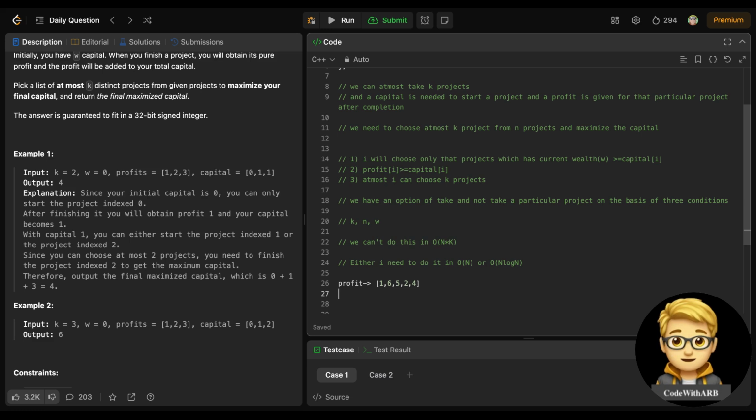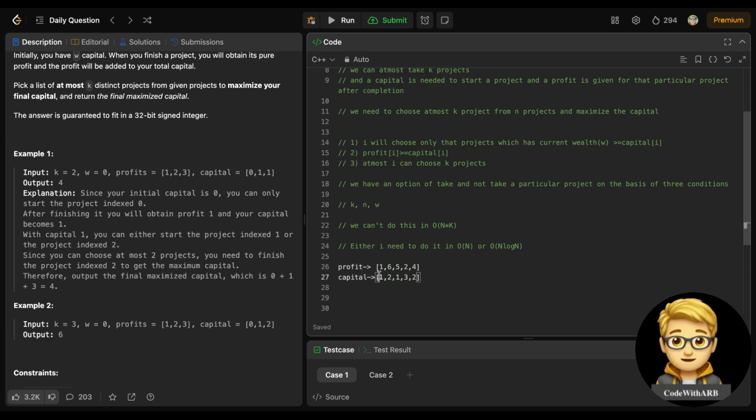And I take the capital to start these projects as 1 2 1 3 2, right? This would be the capital to start this project.